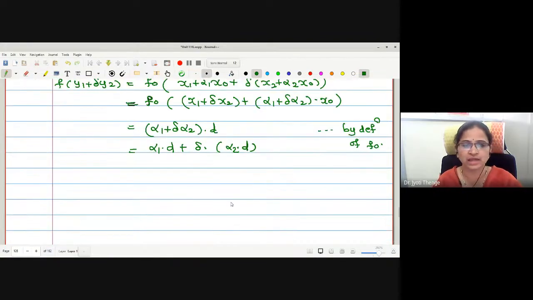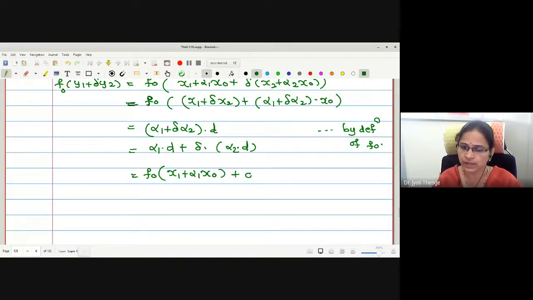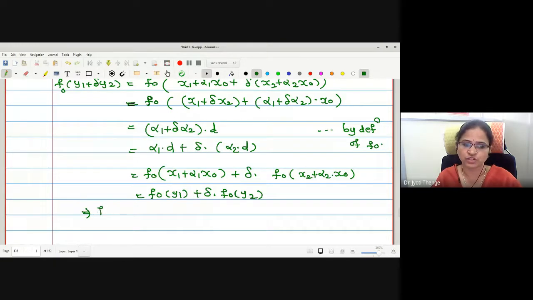Now looking at this, alpha 1 d is the f naught image of x1 plus alpha 1 x naught. Delta times this is f naught image of x2 plus alpha 2 x naught. Hence, we have proved this is f naught of y1 plus delta times f naught of y2. This proves that the function f naught is linear.